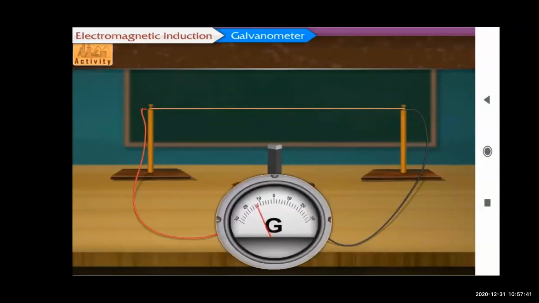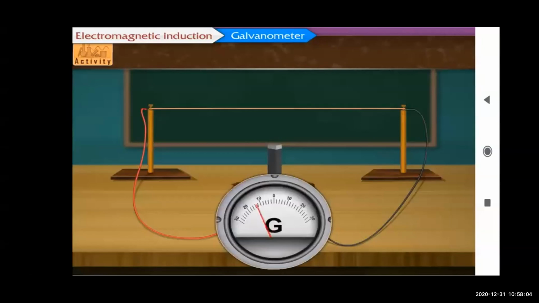Now let us keep the wire fixed. You can see in the slide, the wire is fixed and kept straight, right? Now we are not going to move the stands. We shall now move the magnet away from the wire, that is, near to the galvanometer. You can see in the slide that the magnet is moved away from the wire.